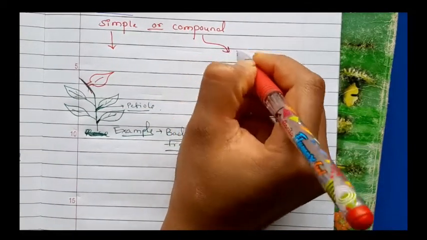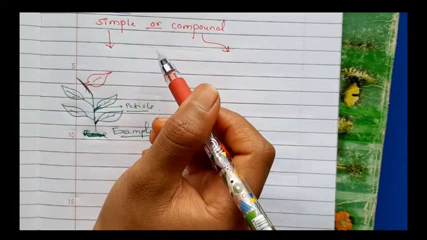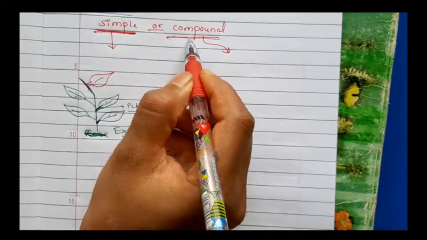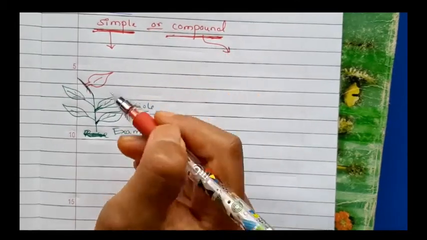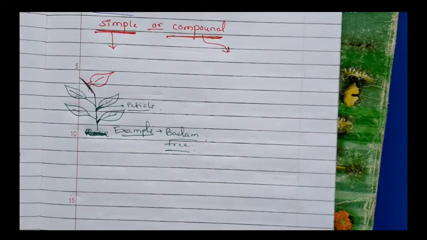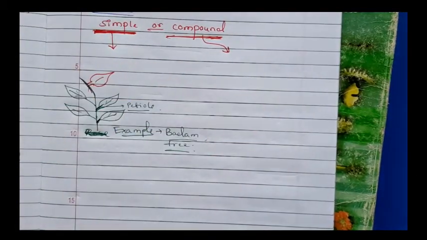Compound leaves. Here, on the basis of arrangement of leaves on the stem or the branches, we can have two types of leaves, simple leaves and compound leaves. This topic you have to study in the next lesson, structural and anatomical features of plants. The chapter name is structural organization in plants, that is the 5th unit. There you will learn in detail. Here I will just give some idea about simple leaves and compound leaves.